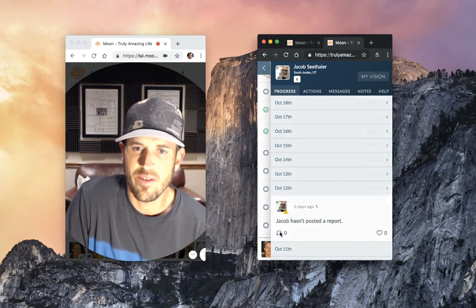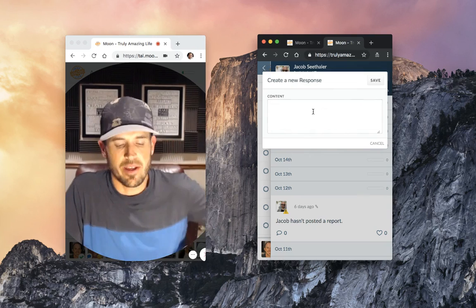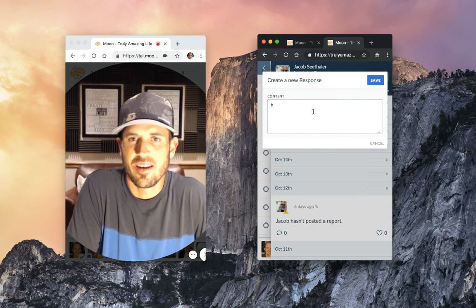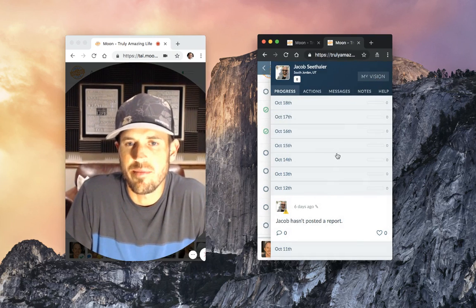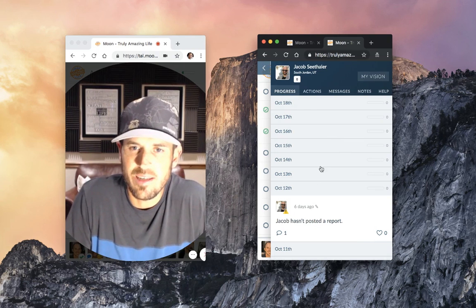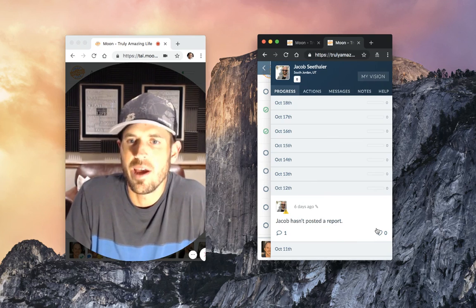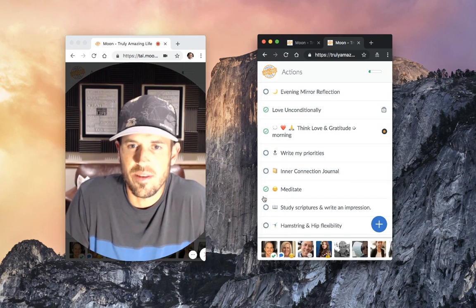And you have the opportunity to comment, hi, and tell them to come back, whatever you want, and then they're going to receive a message, if they're subscribed to the daily emails, telling them that their teammates are sending them messages, and it'll invite them to come back into the app and re-engage with you here in the app. So that's what that is.